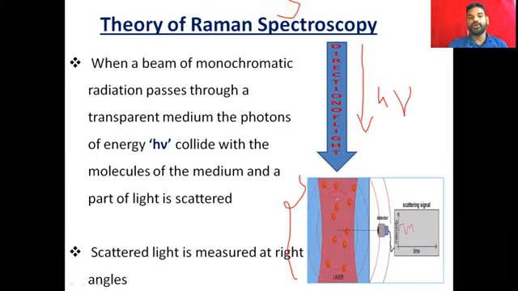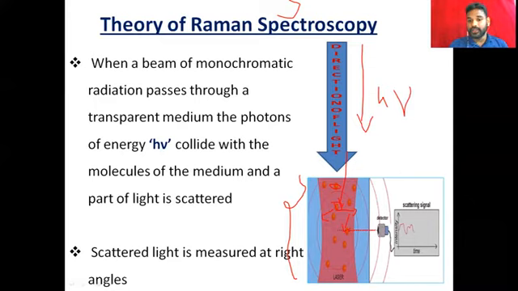These are the molecules of the medium. When light falls on a molecule, it scatters radiation. For example, when it is incident on this molecule, just imagine, it scatters the radiation.